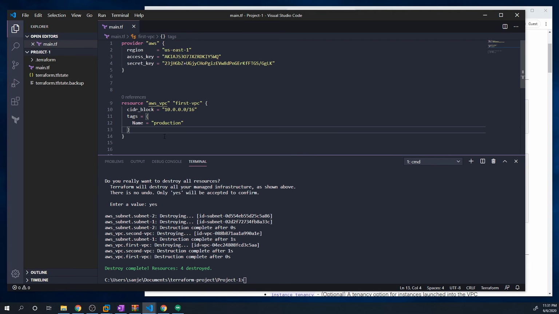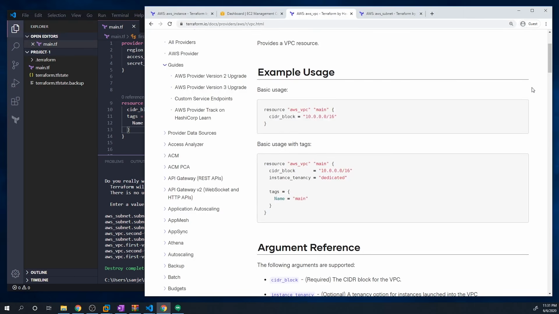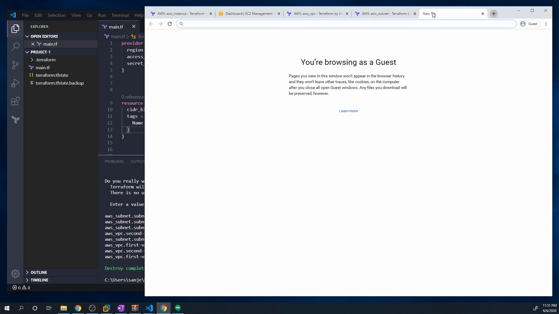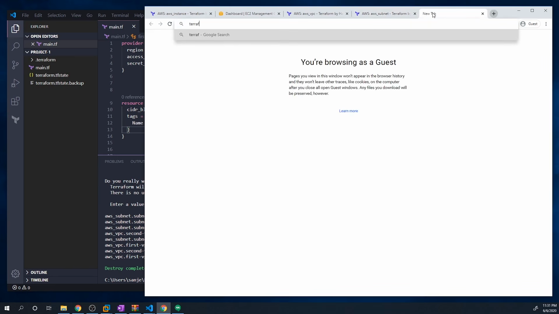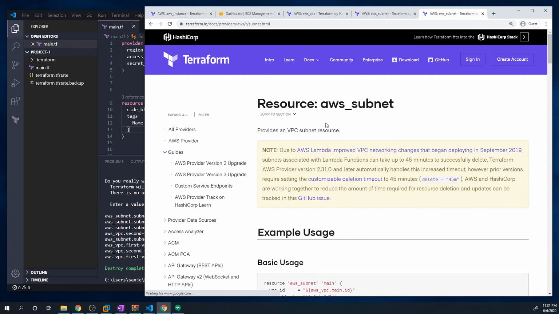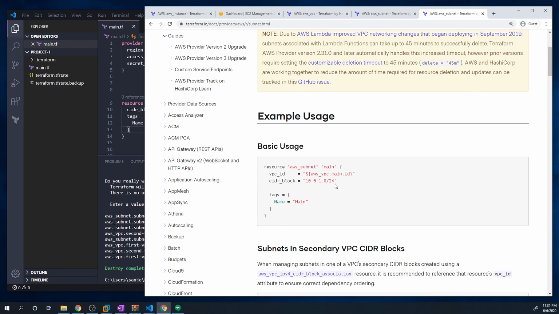However, what I want to do now is create a subnet within that VPC. And this is going to be a little bit more challenging, and I'm going to show you why in a second. But if we navigate to the AWS subnet resource, and if you don't know how to find it, the first thing I always do is just search Terraform and then AWS and then whatever resource you're trying to configure. So if you want to see a subnet, just search for subnet. And it's usually going to be either the first or the second one. So we want aws_subnet, so it's going to be the second link in this case.